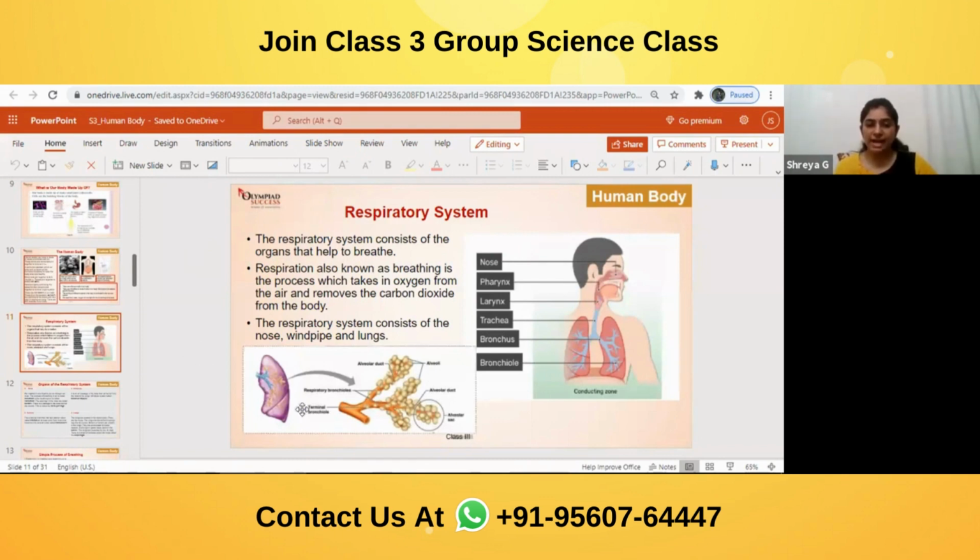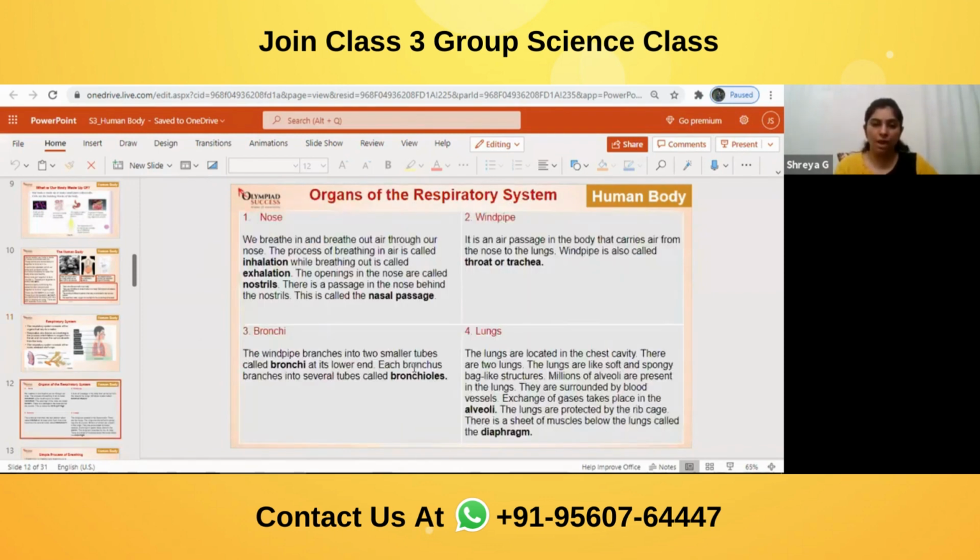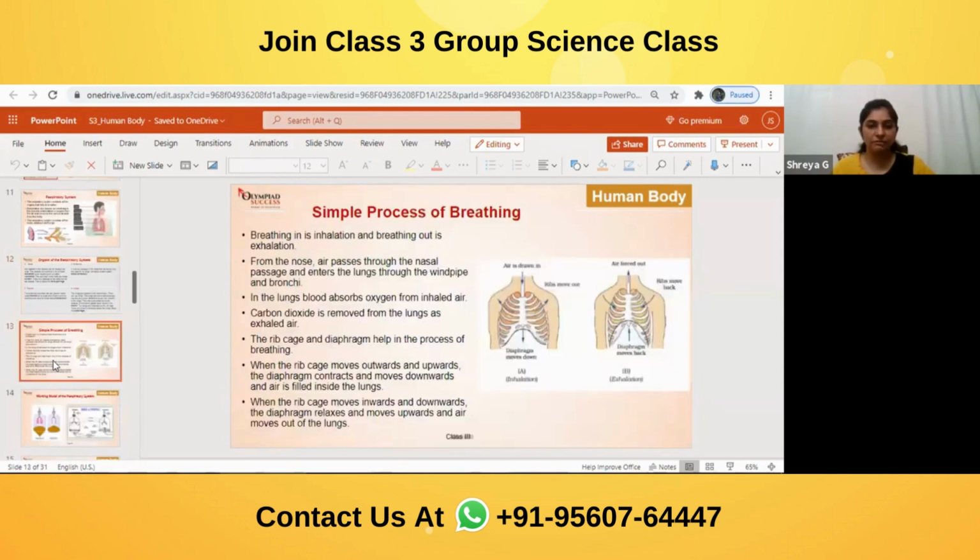So this is the lung. Inside the lung, structure is given here, where there are bronchioles, and these ball-like structures are alveoli. Then these are the organs of respiratory system. As I told you, we take in air through the nose, then it moves to the windpipe or the trachea. After that, it moves to the branches, that is bronchi or bronchus. And then to small tubes, that is bronchioles. And then inside the lungs, there is alveoli, where exchange of gases occurs. And below the lungs, there is a sheet of muscles known as diaphragm. All this we have discussed in previous class.